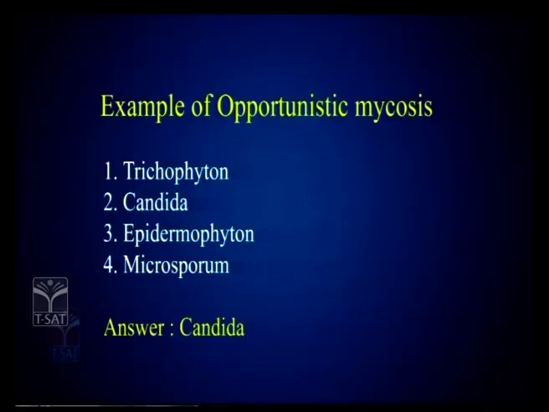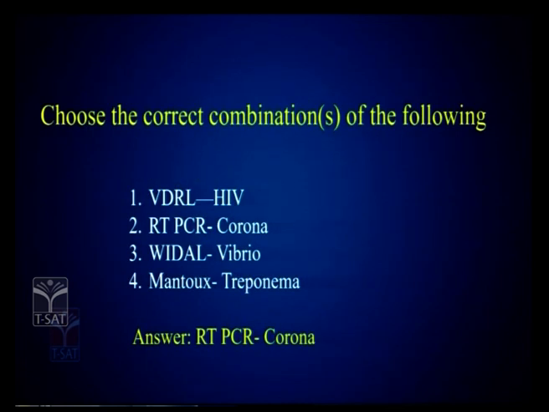Example of opportunistic mycosis, here Candida is the typical example. All other 3 are dermatomycosis examples. Then the correct combination: VDRL test, RT-PCR, Widal, Mantoux. This is diagnosis, because this is a very important component of your syllabus. Here RT-PCR, everybody knows that we have used recently for coronavirus diagnosis.